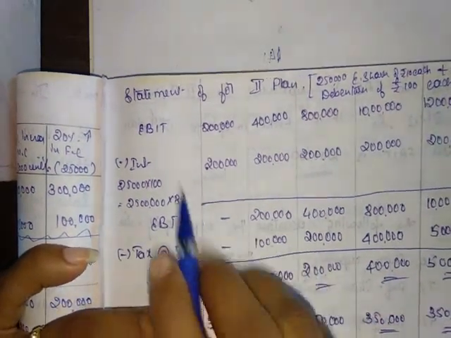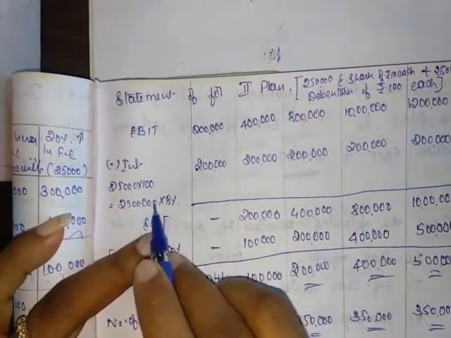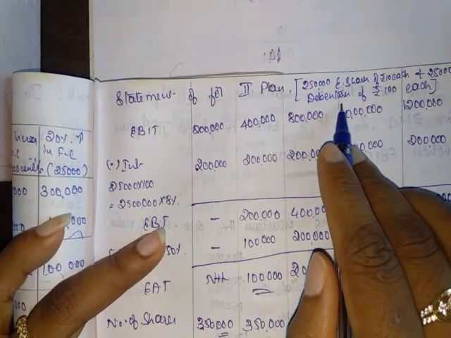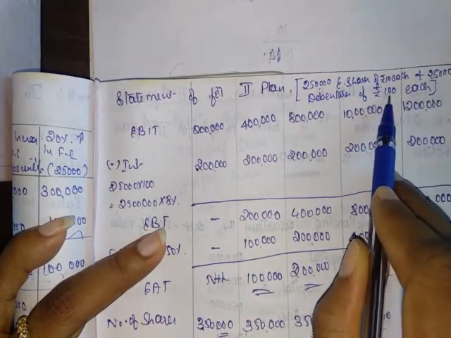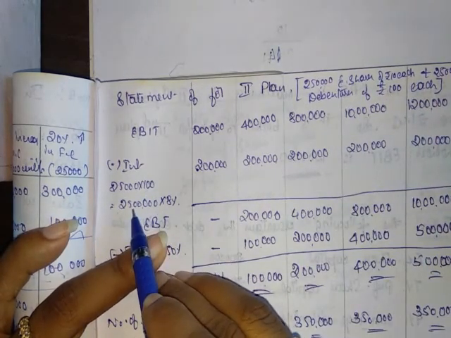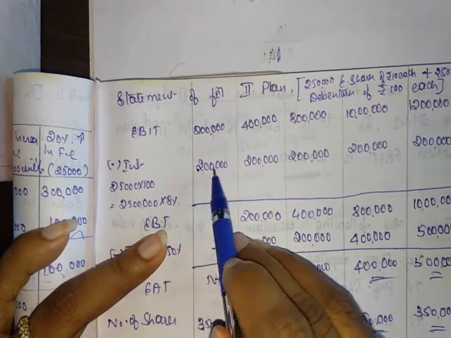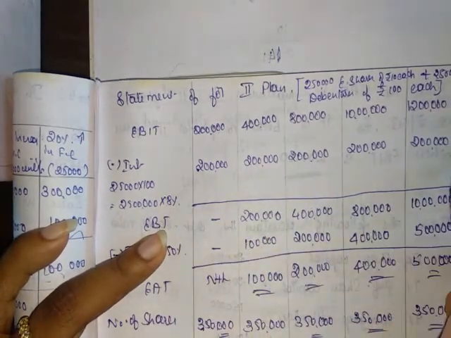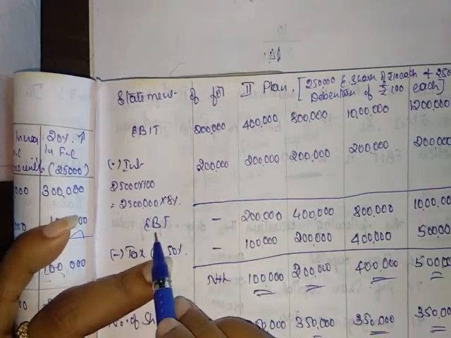So given EBAT, you are writing less interest. There is a debenture, on that we are charging interest. So 25,000 debentures of 100 is 25,000 into 100, so debenture capital is 25 lakh. On that 8% means it is 2 lakh. So 2 lakh for every EBAT. Deduct it and you will get EBT.